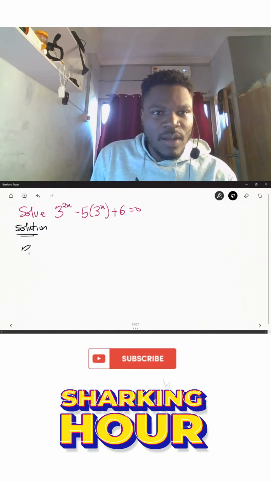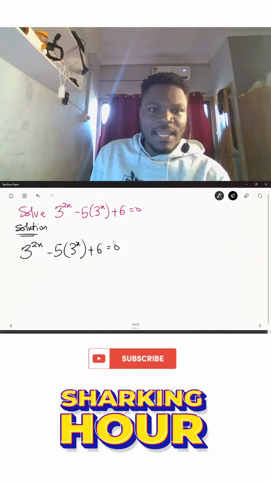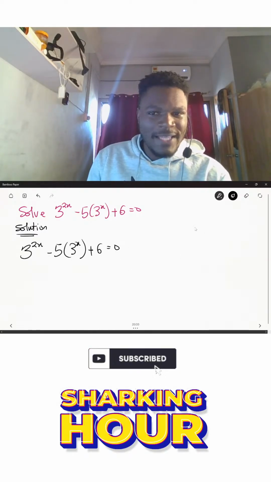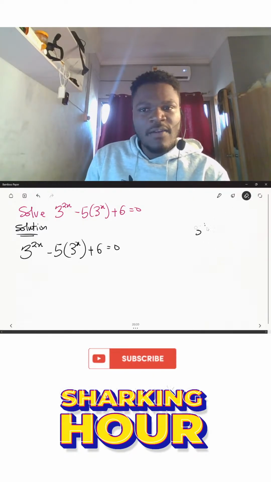So for this particular one, we have 3^(2x) − 5(3^x) + 6 = 0. Are we okay? Now, what we have to do is express the 3^(2x) in terms of 3^x in some way. So I will let 3^x be y, for us to be able to simplify this expression.